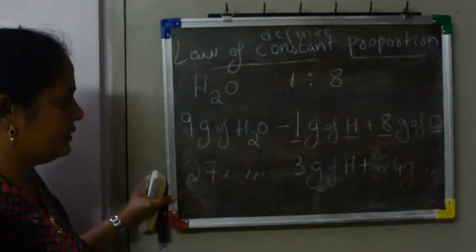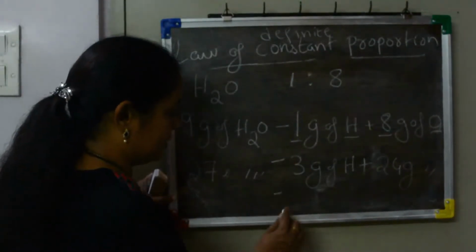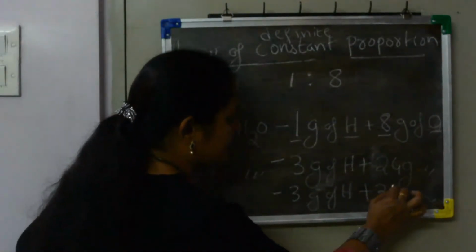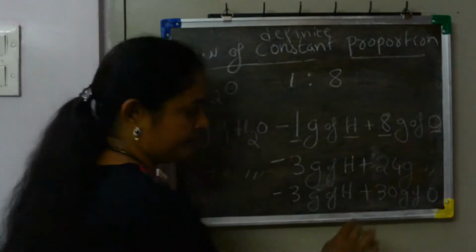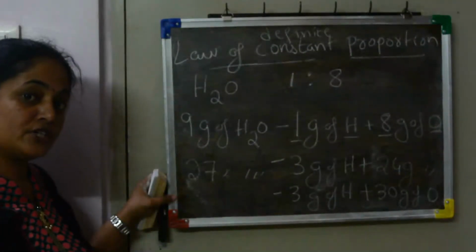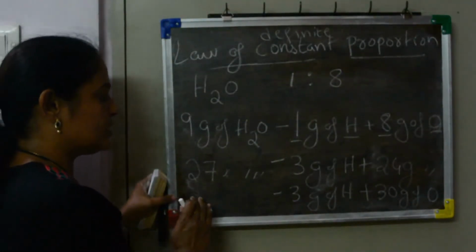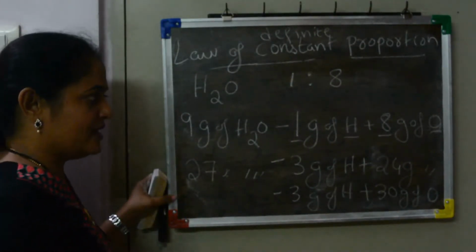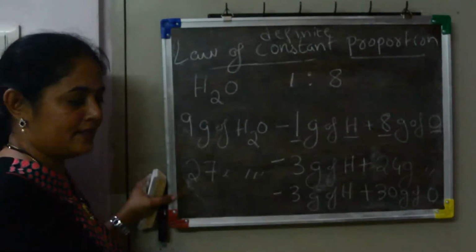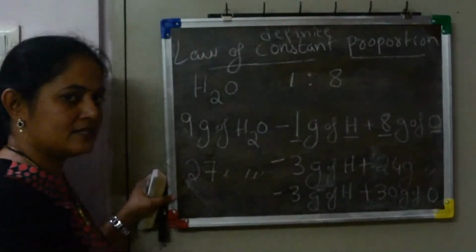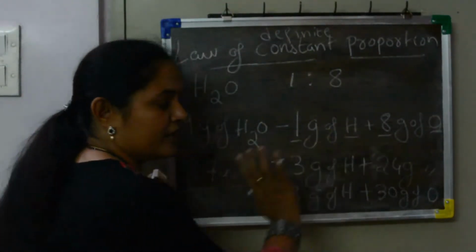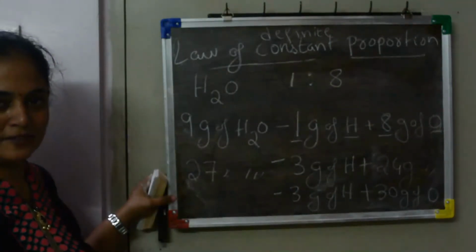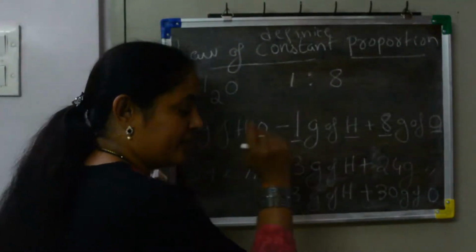Now there is one question that will be asked like, suppose I am giving 3 grams of hydrogen and 30 grams of oxygen. How much water will be produced? Always the ratio is 1 is to 8. That means 3 grams of hydrogen requires only 24 grams of oxygen. It doesn't want 30 grams, only 24 grams. Okay, but we are providing 30 grams.